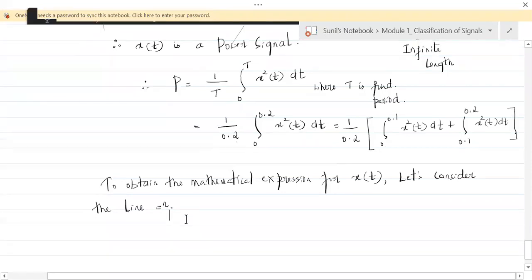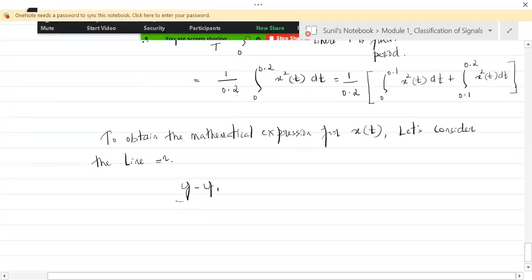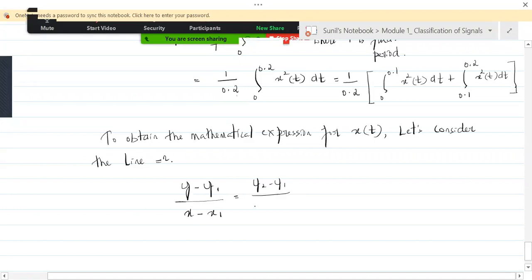It's y minus y1. This we have seen when we were dealing with waveform synthesis in the Laplace transform topic in network analysis. So you can use the same equation here also. It's y minus y1 equal to y2 minus y1 divided by x2 minus x1, times x minus x1. So this is the line equation.